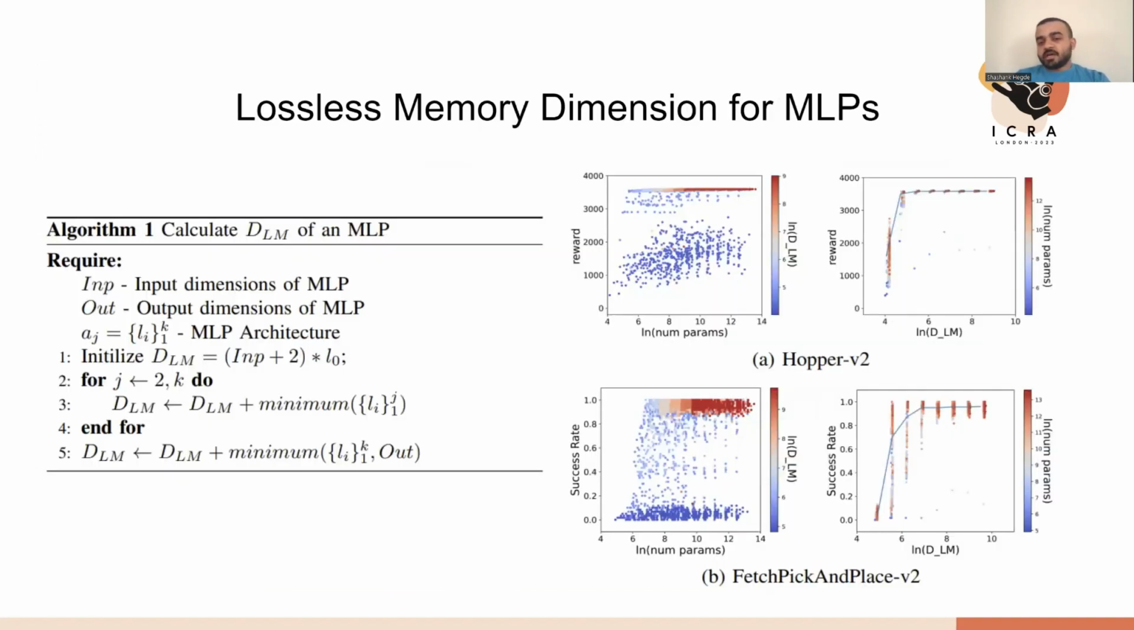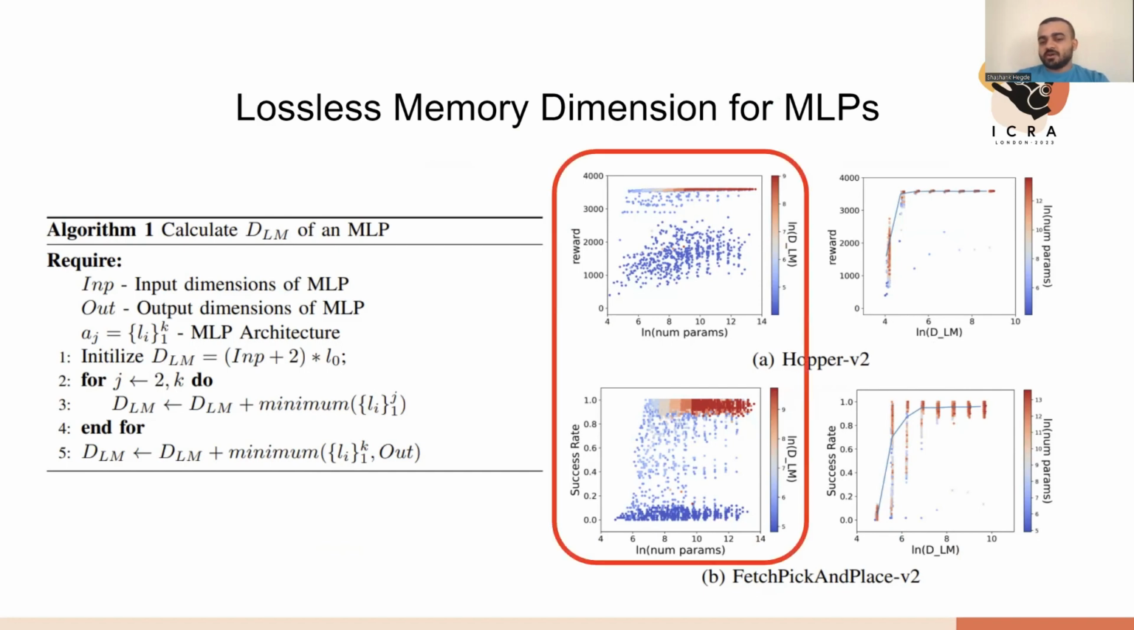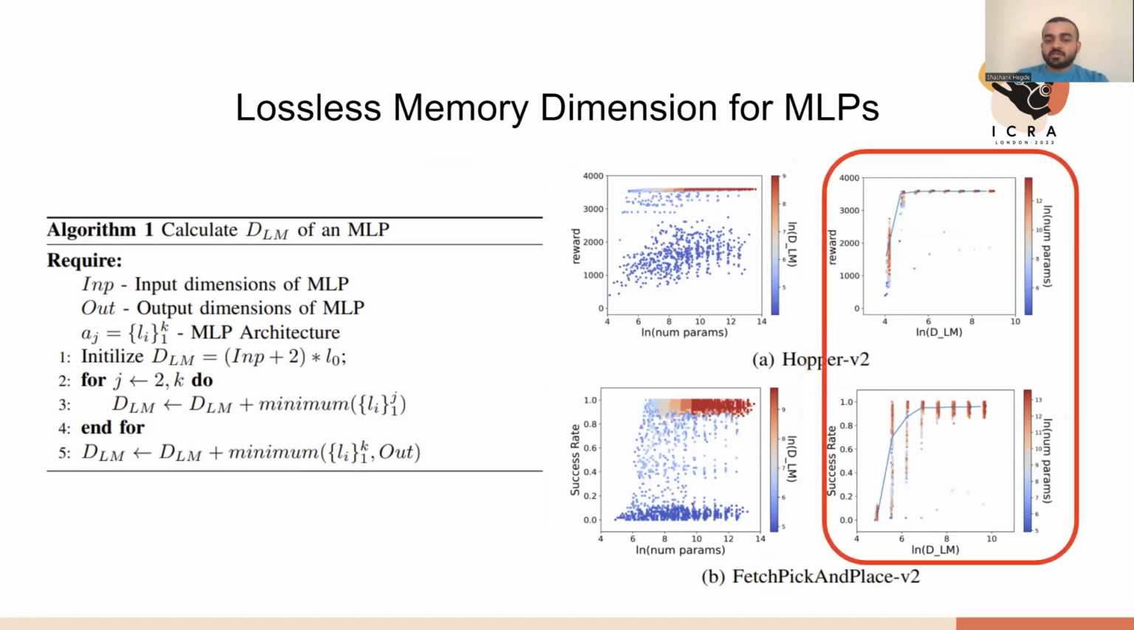Identifying these 90% architectures can be time consuming, as we have to estimate and evaluate every architecture possible. To reduce this effort, we use lossless memory dimension of an MLP. On evaluating the performance of every architecture, we see that the performance is not strongly correlated with the number of parameters, but it is highly correlated with the lossless memory dimension of the multilayer perceptron.